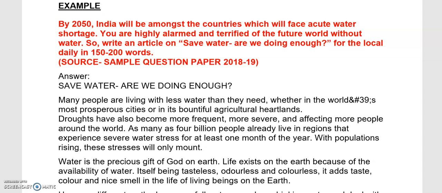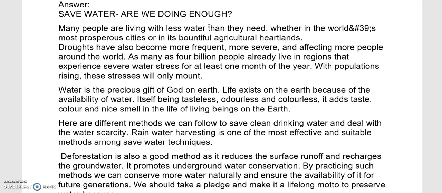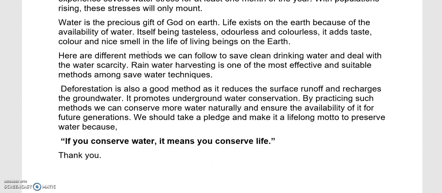Okay? And what this means is that in 2050, India will also be among the countries where there will be water shortage. Okay, that is the water problem. So you see, this is our topic here. We have put it in here. And then we have started the first paragraph with an introduction. Okay. The second paragraph tells us that water is important. You see, then here are different methods we can follow. This is the suggestion of how we can save water. Okay. These are some more suggestions.